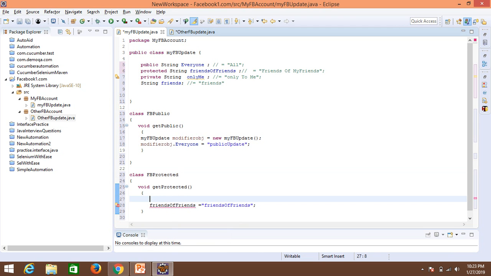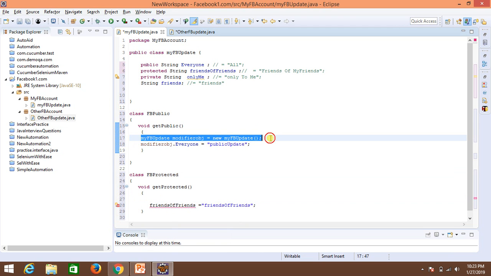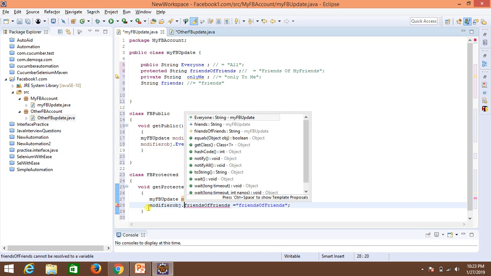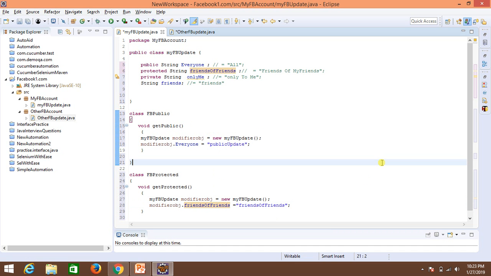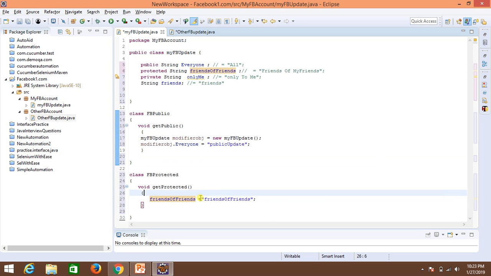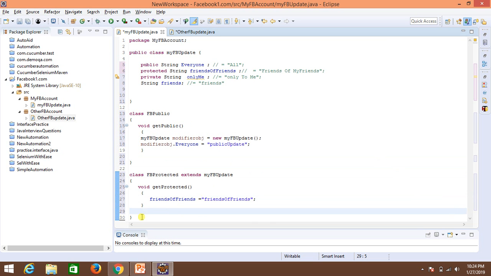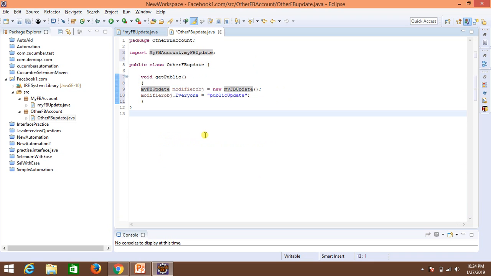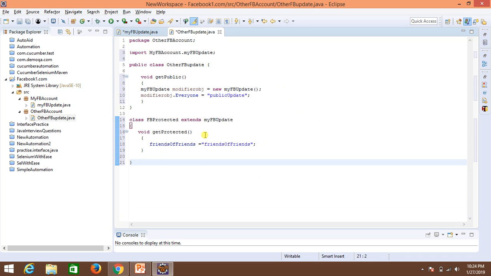And one more thing, let's say if I create the object of this and try to access this protected one, just like we did for the public one, you're able to do it because it's in the same class. Now if I try to do the same thing from the other package, which is this one, then what is the behavior?